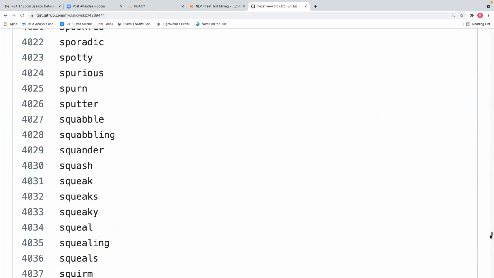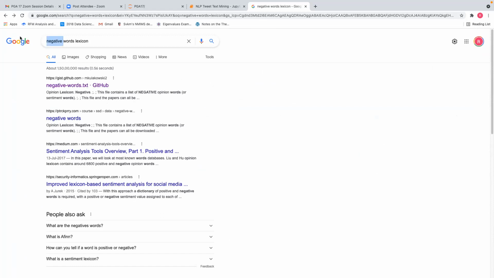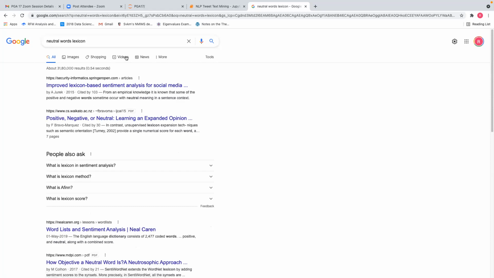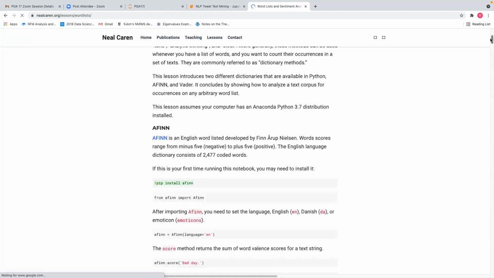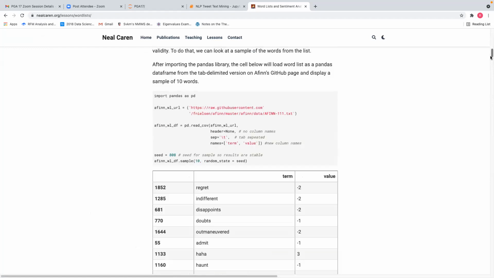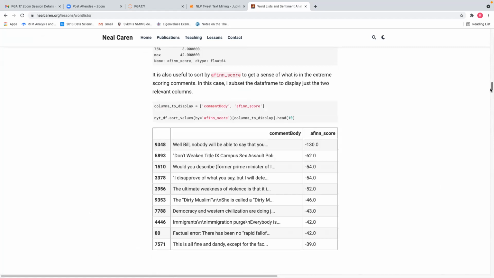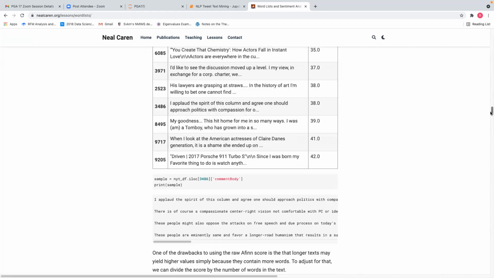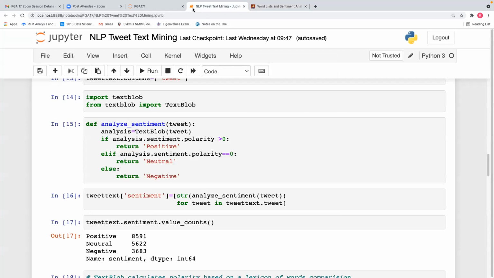So each word is compared to these text files. Each word is compared to this list, and if the word is there, it will assign how many negative words are there, how many positive words are there. If positive words are more than negative words, then it will assign a positive sentiment. So there are lists of words created earlier by researchers, and accordingly it will compare the text which you are giving to those words. And then based on that, it will classify the tweet, whether it is positive, negative, or neutral.